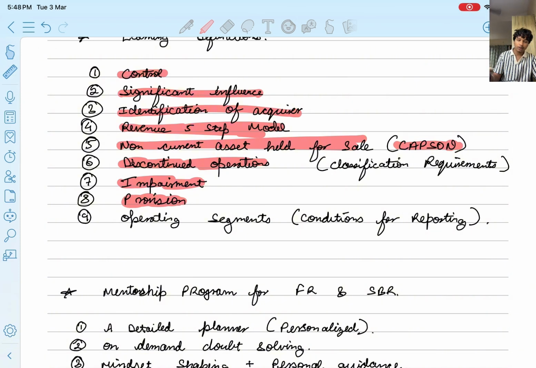This is one of the important areas that I have seen that it is very much tested in SBR. So please try and do that as well, because probable, virtually certain, these are the things that you have to remember. For contingent liability to recognize in the financial statements, it should be probable, right? If it is probable, then it will be recognized. If it is possible, right, you have to look for words possible and probable. So probable is you will recognize it in the financial statements. For possible, you will disclose it in the financial statements, right?